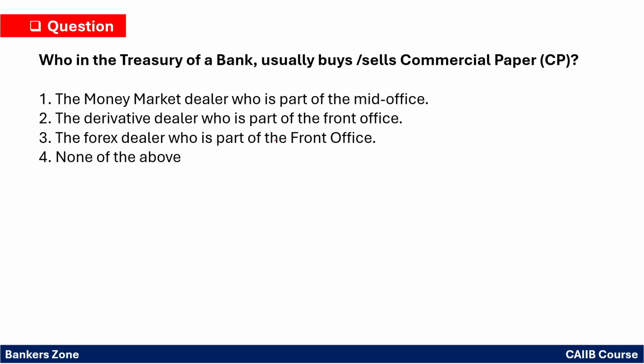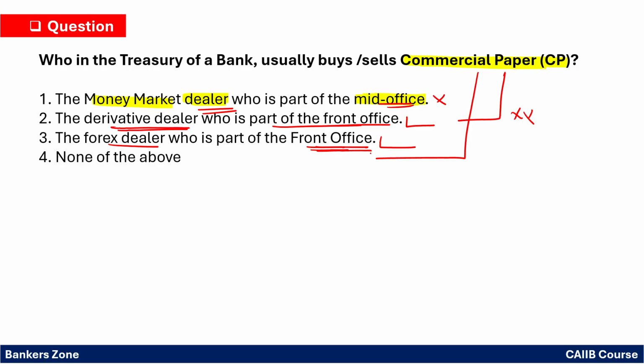Who in the treasury of a bank usually buys or sells the commercial paper? Now friends, see here, buying and selling of the commercial paper is happening. Commercial paper is a part of money market instruments. First option, money market dealer who is a part of mid office. Is a dealer part of mid office? No, a dealer is part of front office, so it is wrong. Derivative dealer who is a part of front office. A derivative dealer is a part of front office, which is a correct statement, but commercial paper is not a derivative, right? Forex dealer who is a part of front office. That is correct, however commercial paper is not an instrument of forex.